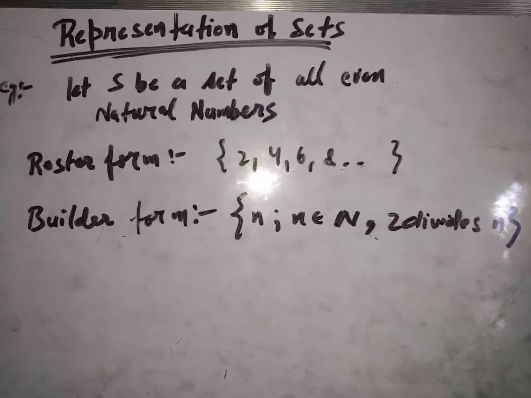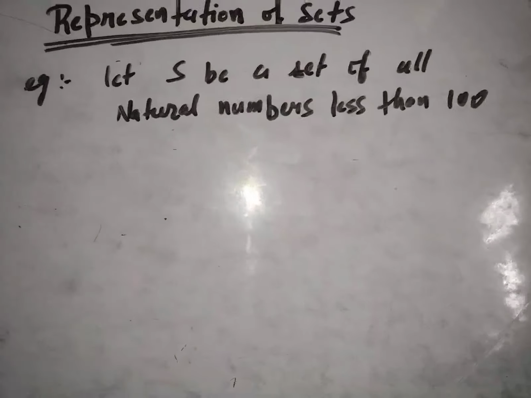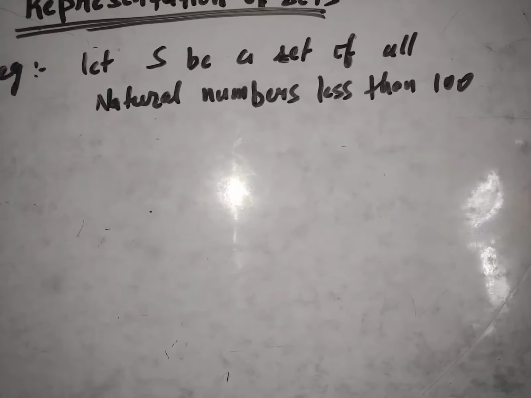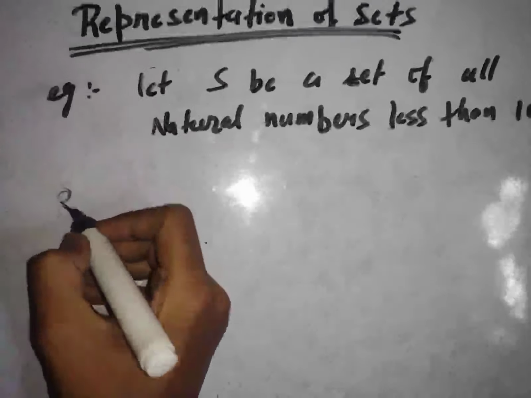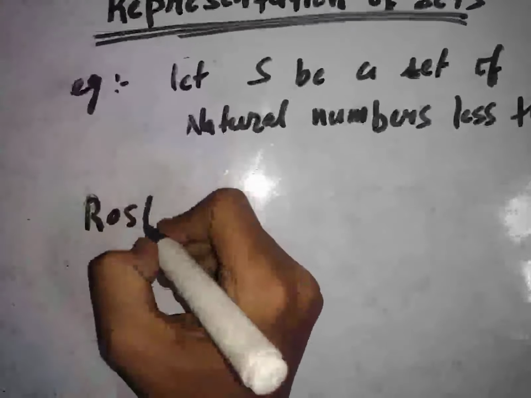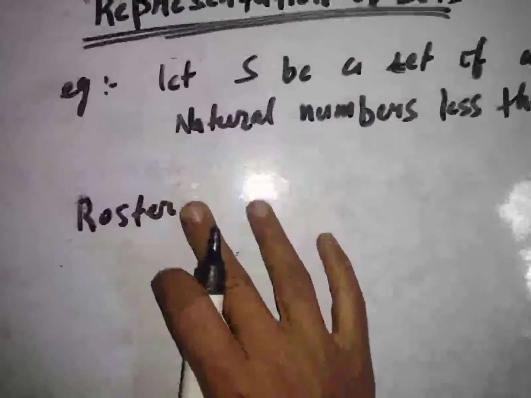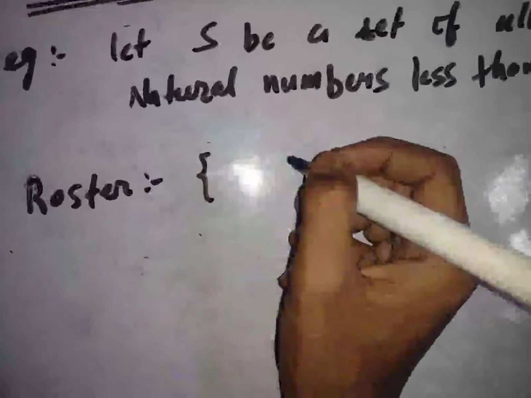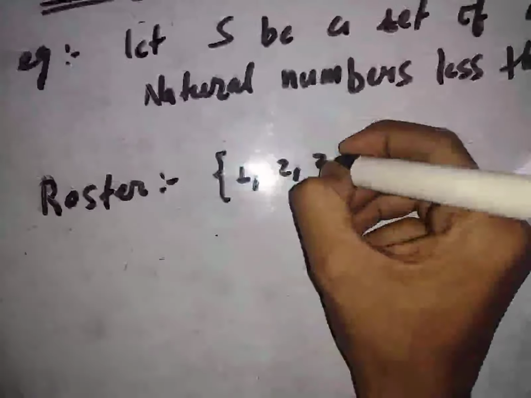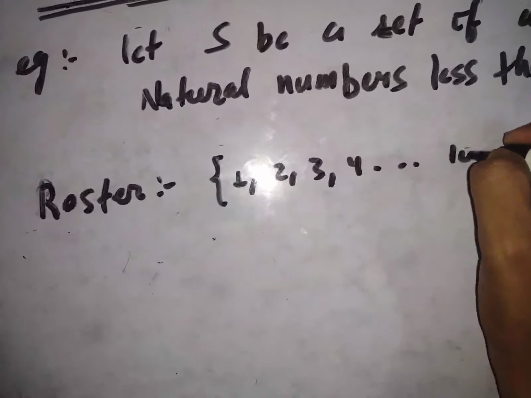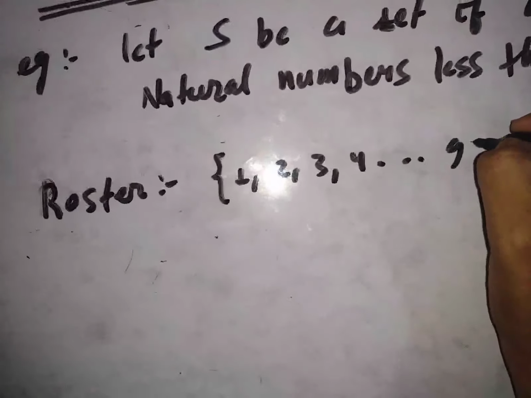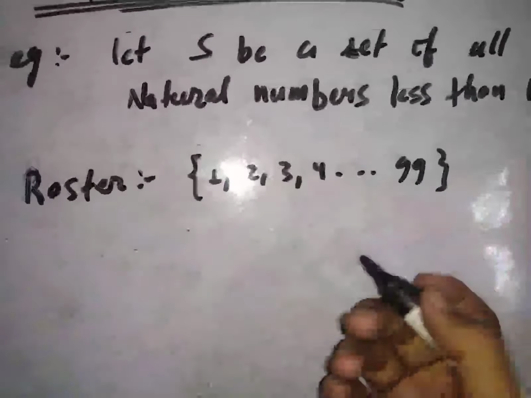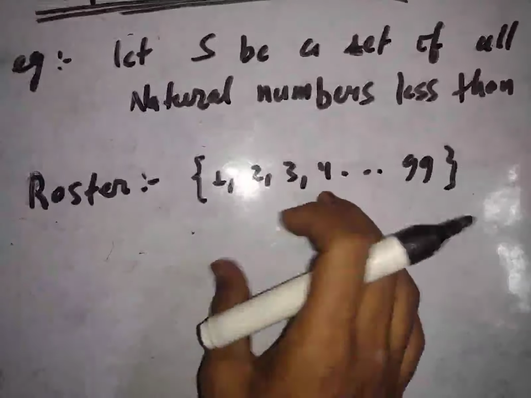Now let's take another example to understand this. Here is another example which says let S be a set of all natural numbers less than 100. To represent this in roster form, we will simply write the elements, which are 1, 2, 3, 4, all the way up to 99, because we are being asked to write natural numbers less than 100. But this is very hectic and space consuming, and this is not a good approach.